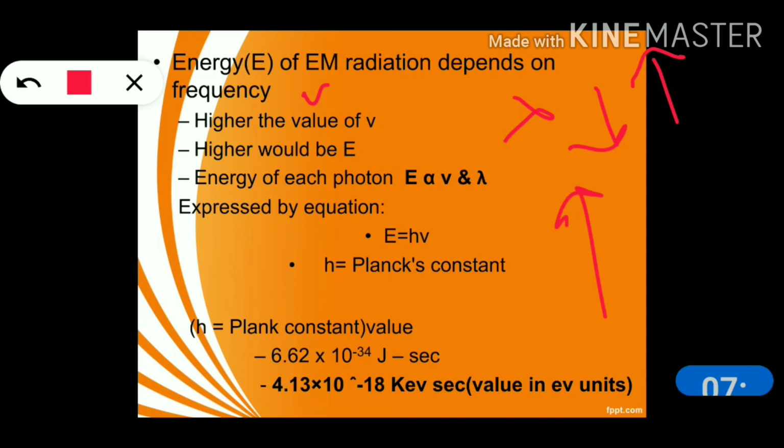It is expressed by the equation E is equal to hv. H is what? It is Planck constant. The Planck constant value in energy is 6.62 into 10 raised to the power minus 34 joule second. And when we are talking about the electromagnetic unit, the value of Planck constant is 4.13 into 10 raised to the power minus 18 keV seconds. So as you can see the difference: here it is joule second, here it is keV second.